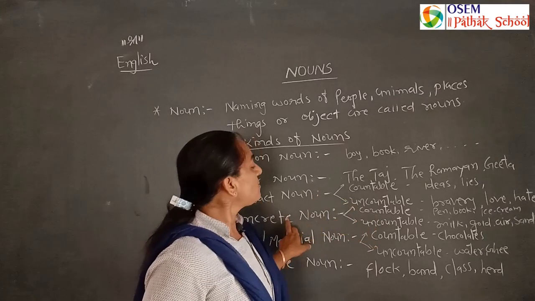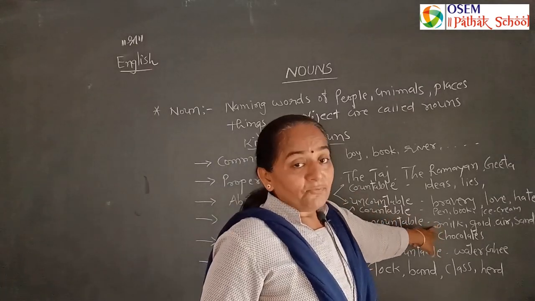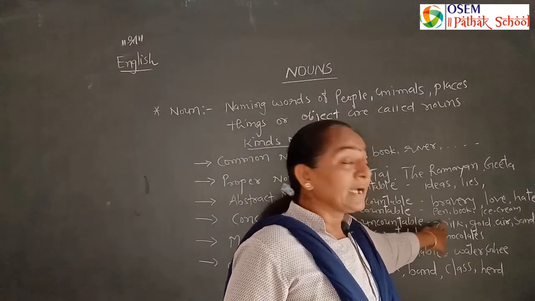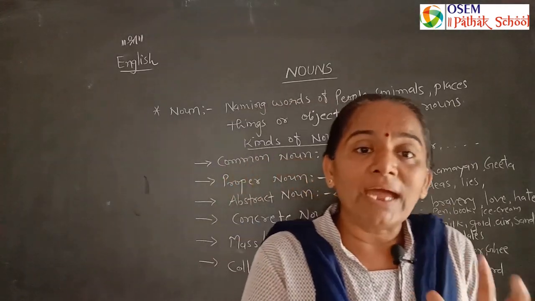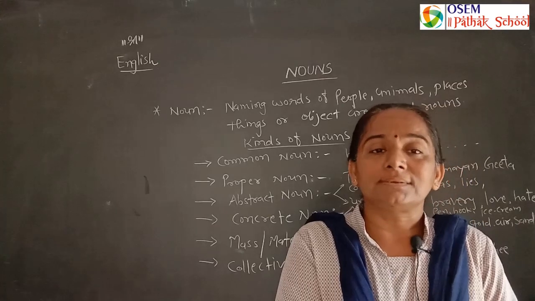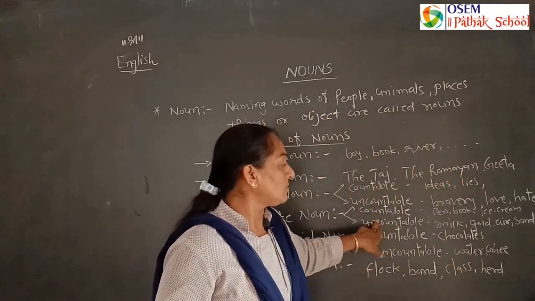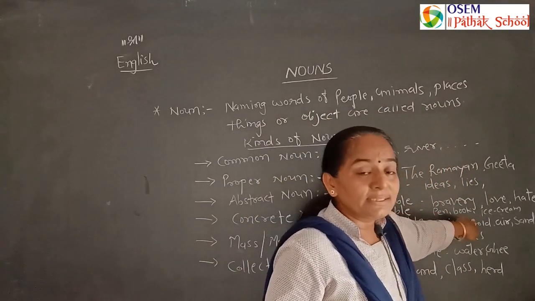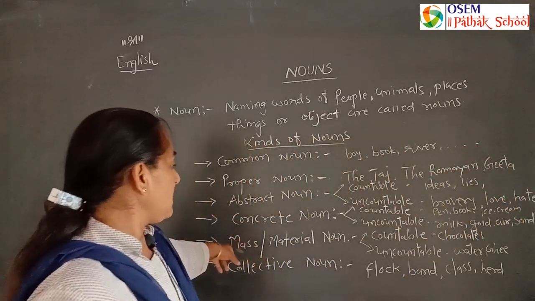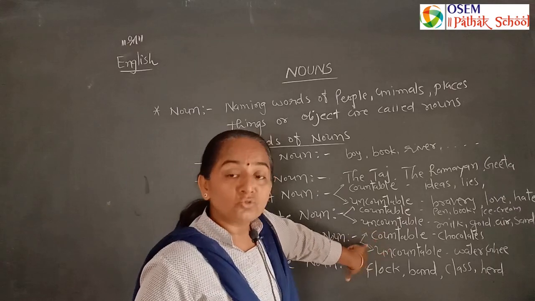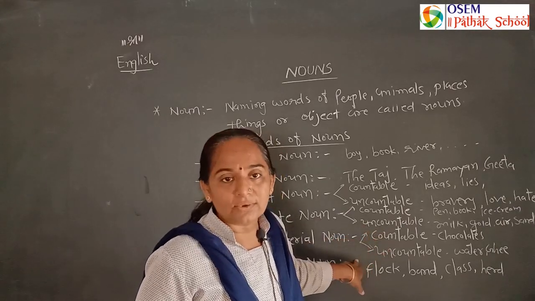Uncountable nouns of concrete nouns, that is milk: we can see milk, we can touch milk, we can take milk, but when milk is in mass, we can say it is an uncountable noun. Gold, we can see all these things, but it is in the uncountable part. Material nouns have 2 parts, countable and uncountable.